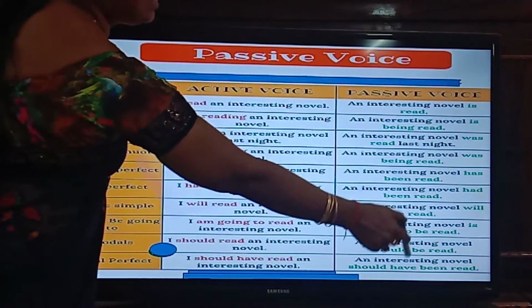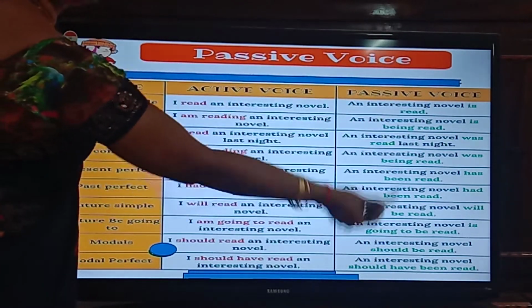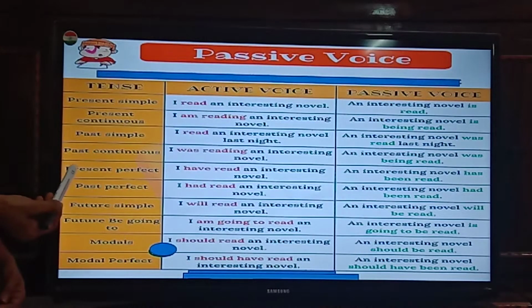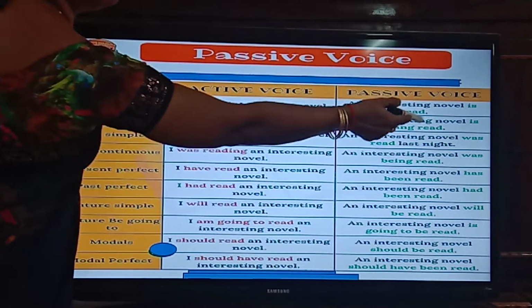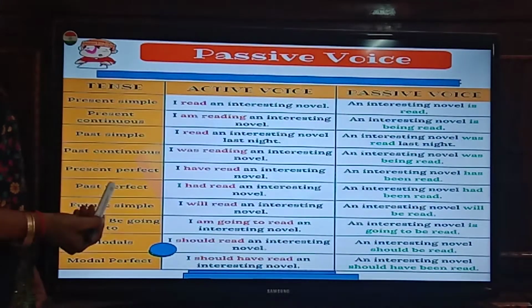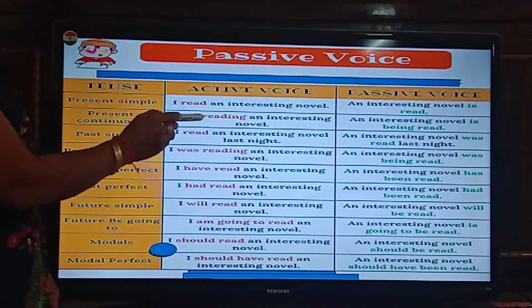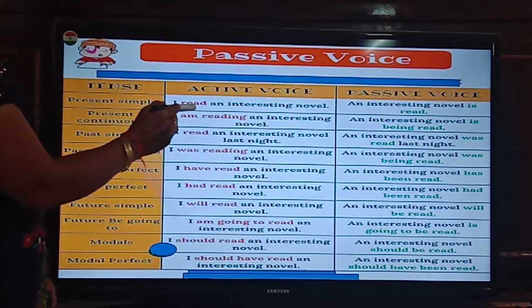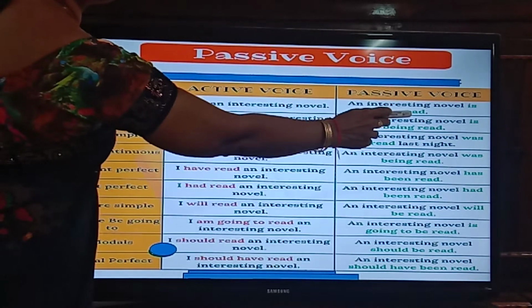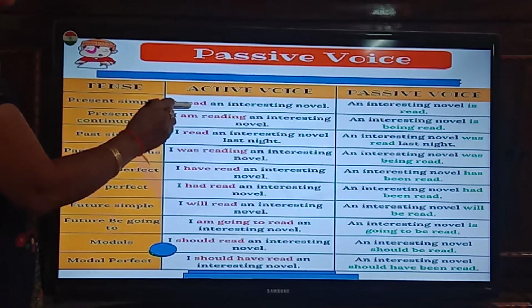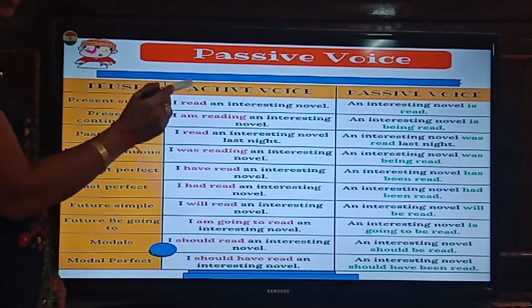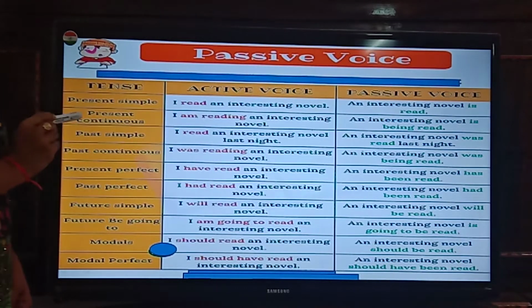By me, I didn't add here because the same thing repeats again. So I read an interesting novel. An interesting novel is read. See the difference of pronunciation here, children. Here I said read and here I am telling read, because it is in V3 form, it should be in V1 form.